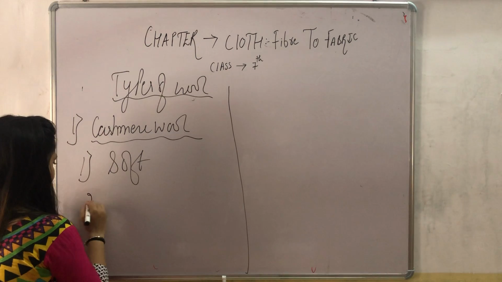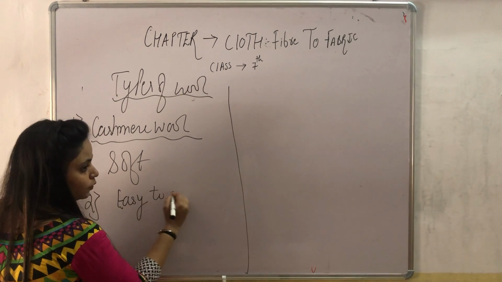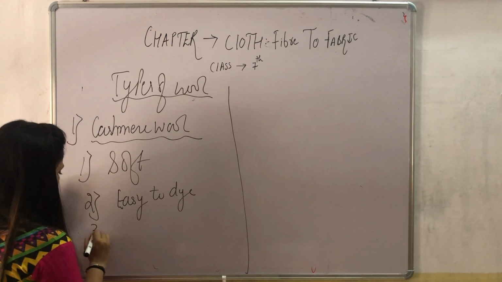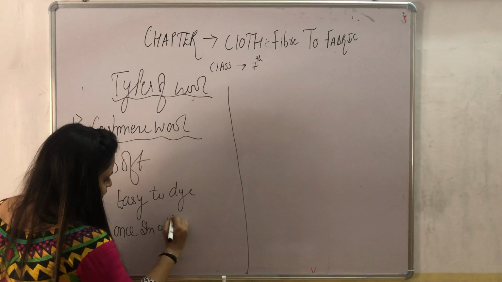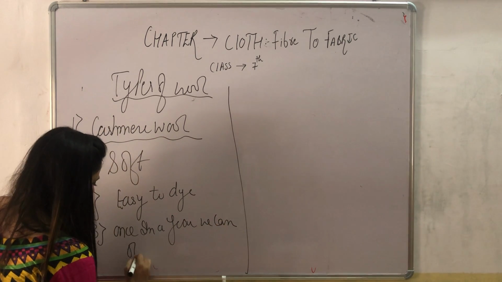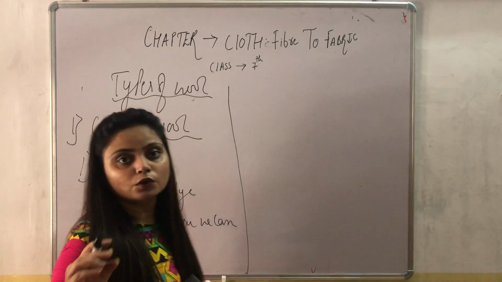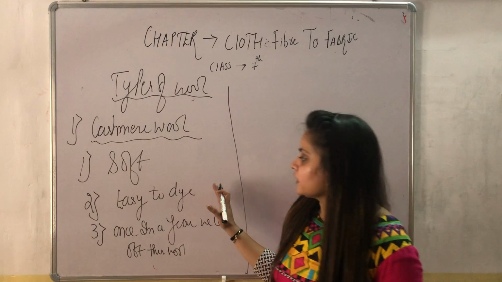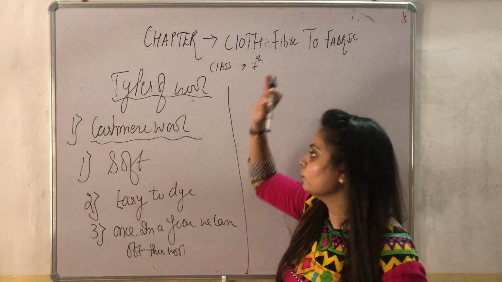The second point is that it is easy to dye. And the third one is that we can obtain this wool once in a year.